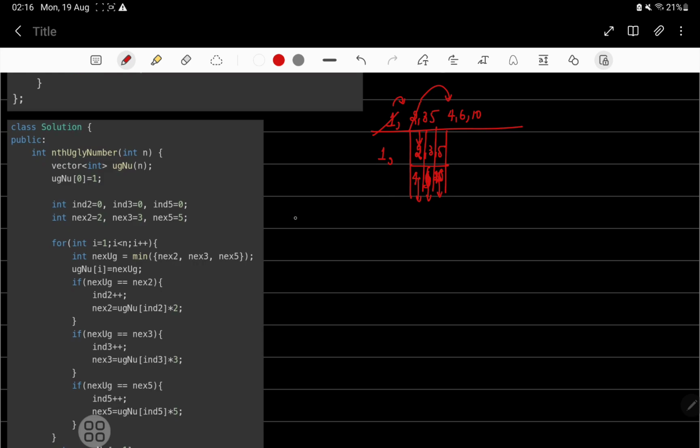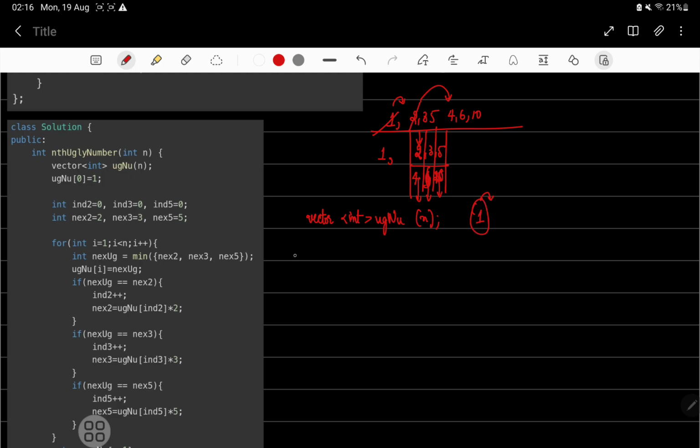Now what we can consider is we can somehow intelligently manage this. What we'll consider now over here is we'll take a vector only. We don't need a set over here. We'll just take a vector. In that vector of ugly numbers, we'll just initialize it with size n. First insert 1 into it because we are sure of it. Then the next number that we know will go into the vector, what will that be?